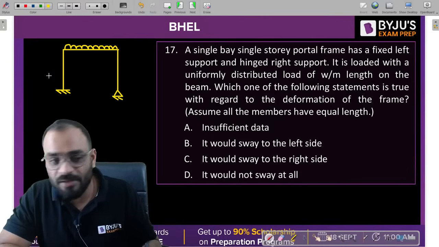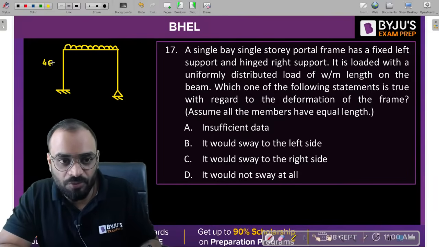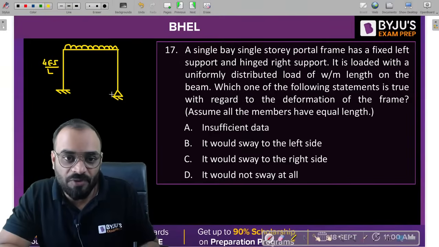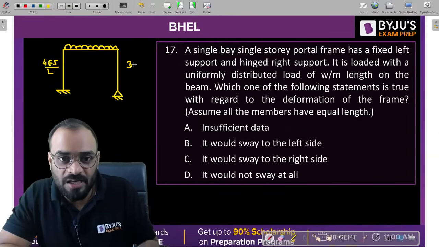It is 4 EI by L, correct? And the stiffness for this particular column in which the support is hinge, it is 3 EI by L.